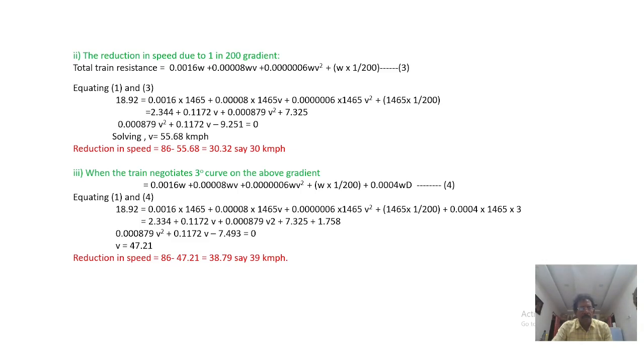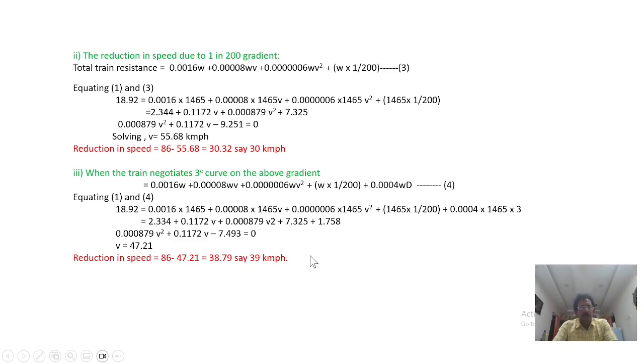Okay, when the train is climbing over a 1 in 200 gradient along with a 3 degree curvature, for the hauling capacity 18.92 and with the load of 1465, the speed you are getting is 47.21. The reduction in speed will be how much? 86, that is the plain track, minus 47.21. This is the speed it can run on a curvature with a gradient of 1 in 200, equal to 38.79, say 38 kmph. This will be your result.